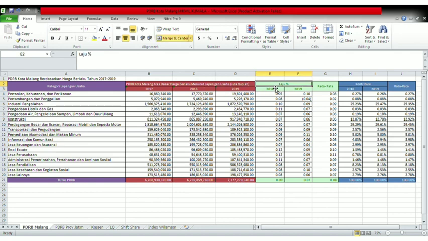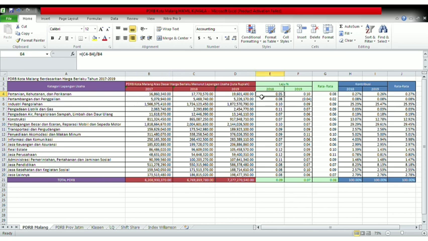We can obtain the growth rate for each category of business field by means of the 2018 GDRP minus 2017 GDRP divided by the 2017 GDRP. After that, we can obtain the growth rate in the form of percentage.